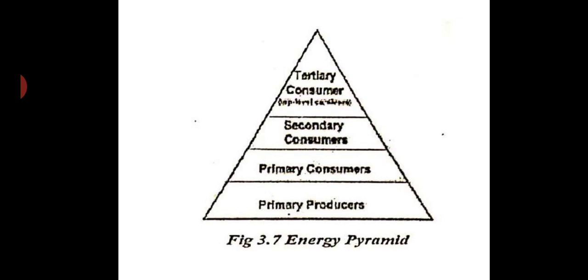They are all secondary consumers. And then lastly you have the tertiary consumers. Tertiary consumers are like hawks, eagles. So they form the tertiary consumers.